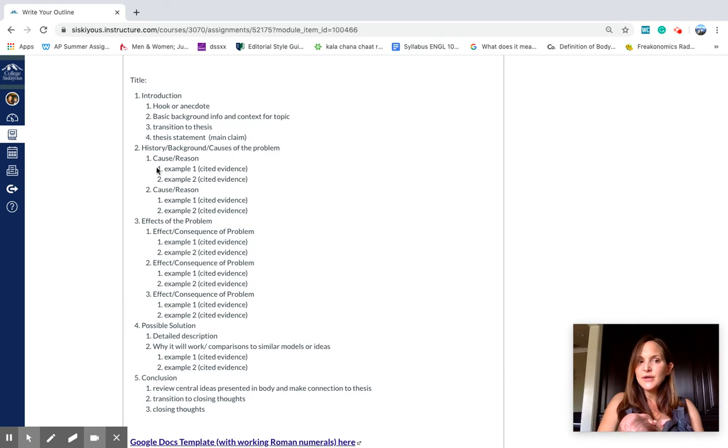Okay, so your intro, your causes of the problem, your effects of the problem, your potential solution, and your conclusion. This is the structure that I'm going to be looking at for all of your problem solution papers. And that, again, is why it's so important that you pick something that is actually a problem with causes and effects and not just a simple controversial issue. Okay, so if you're not clear on the distinction with that, then just send me a message and I can take a look at your topic.